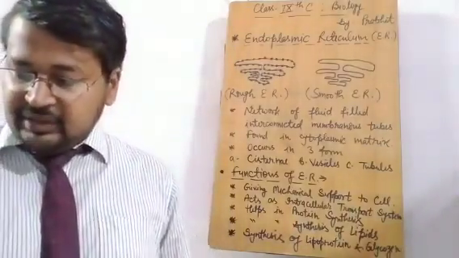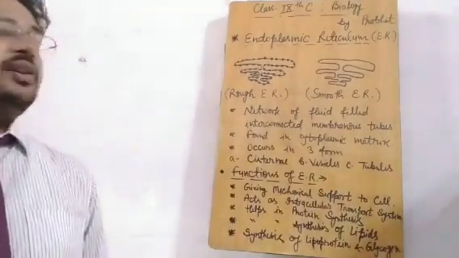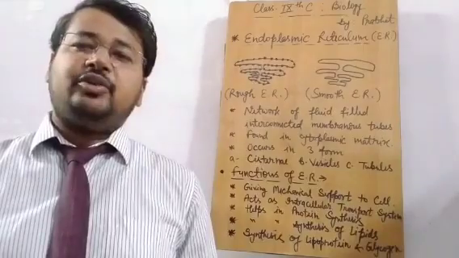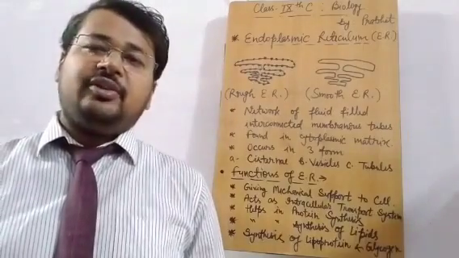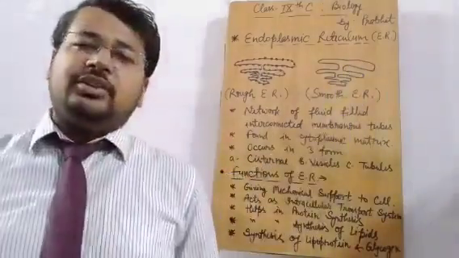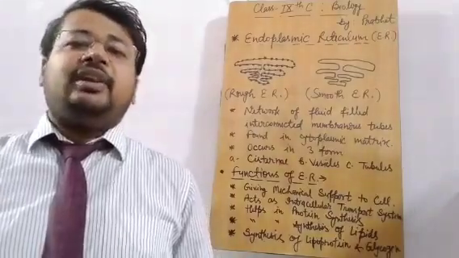And synthesis of lipoprotein and glycogen. So you have to mention synthesis of lipids, glycoproteins and glycogen. Lipoprotein, glycogen and lipids: all these three things are synthesized inside the smooth endoplasmic reticulum. Okay, these things should be clear to you.